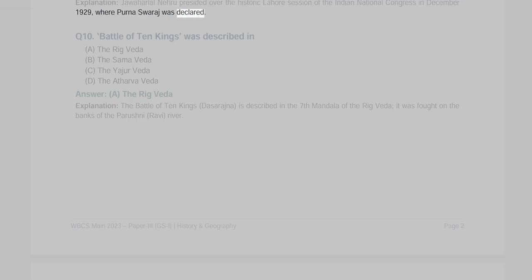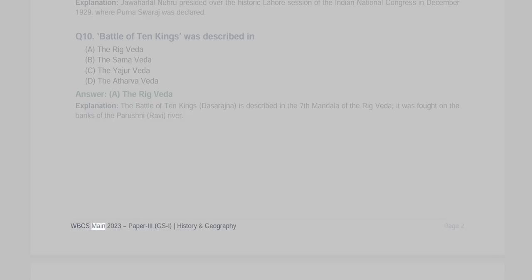Q10. Battle of 10 Kings was described in A. the Rig Veda, B. the Sama Veda, C. the Yajur Veda, D. the Atharva Veda. Answer A. the Rig Veda. Explanation. The Battle of 10 Kings, the Srajana, is described in the 7th mandala of the Rig Veda. It was fought on the banks of the Parushni, Ravi, river.